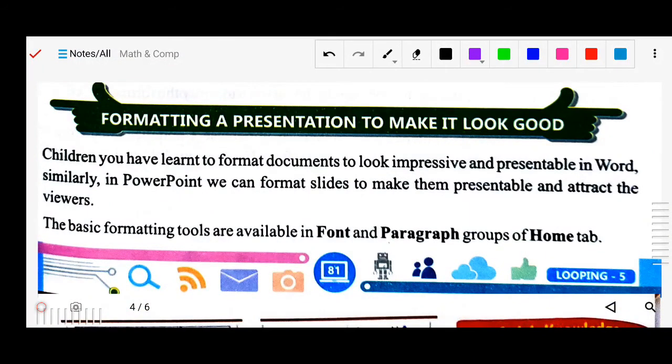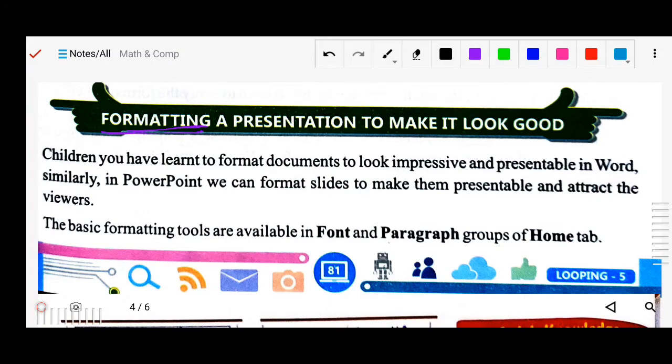Now next, formatting a presentation to make it look good. Actually, what is the meaning of formatting, why are we using formatting? Formatting means we do some modifications, some changes, to make it look more attractive. Okay, so we can format a presentation to make it look good.